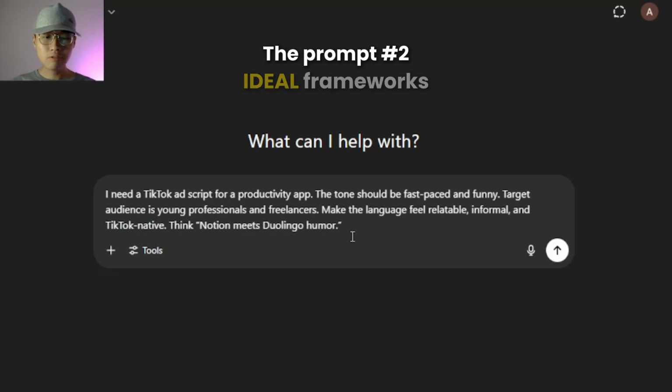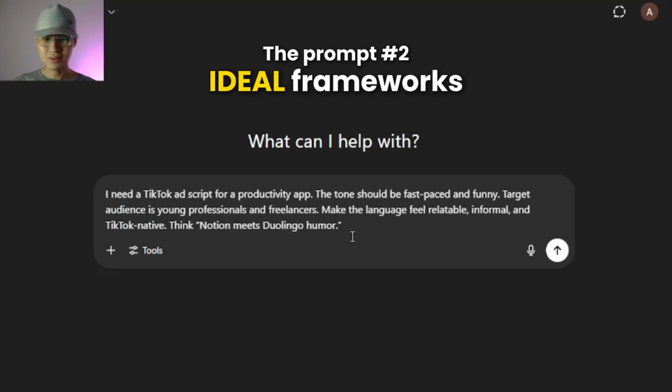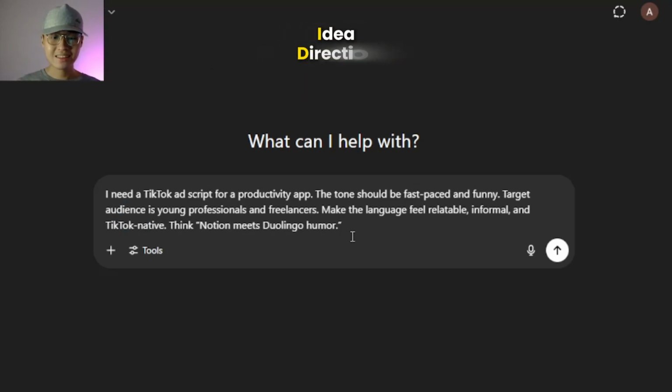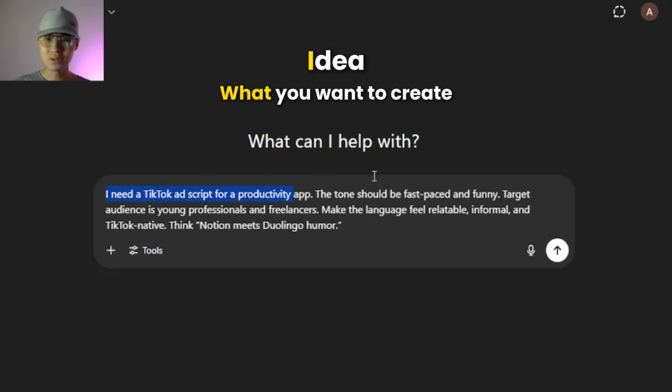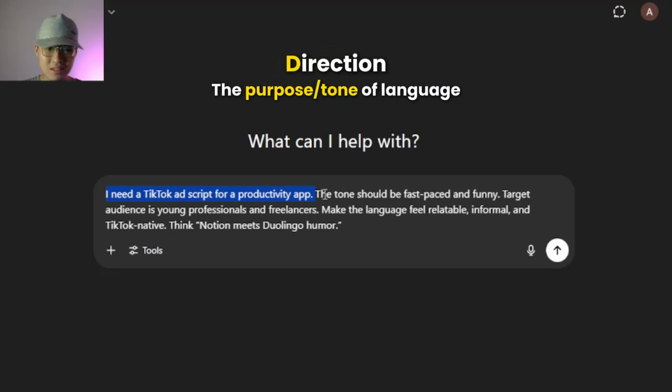Moving forward, we have the IDEAL framework for creative direction. IDEAL basically stands for idea, direction, examples, audience, and language. So it starts with the idea, what you want to create. So in this prompt, I want GPT to create a TikTok ad script for my productivity app. And then the direction, the purpose, tone, or theme of your results. So in this prompt, I asked GPT that the tone should be fast-paced and funny.